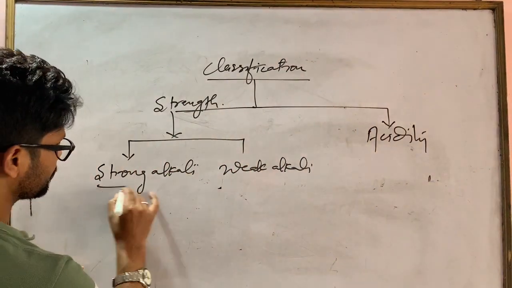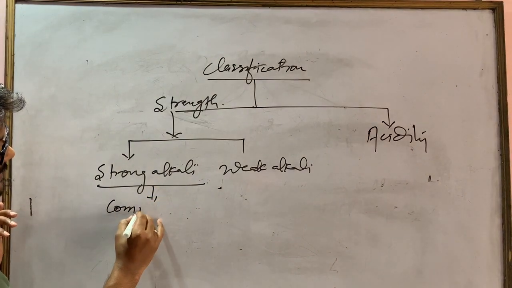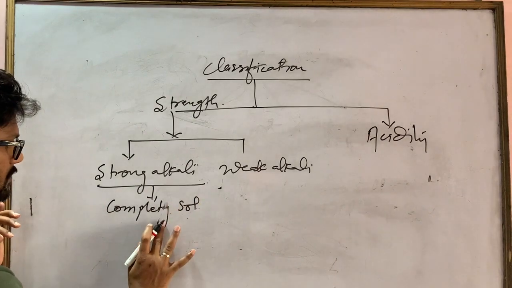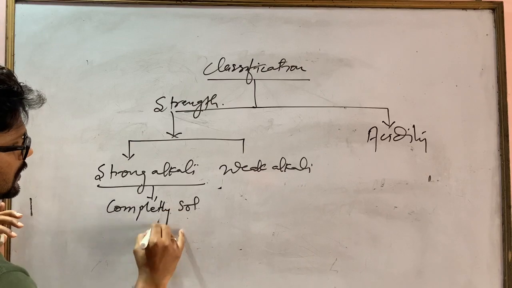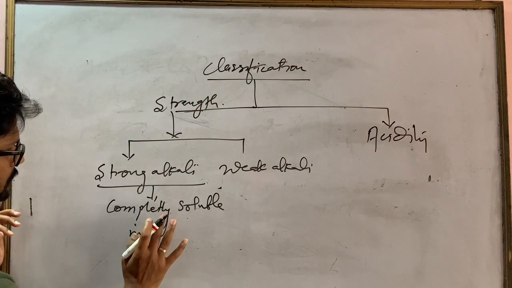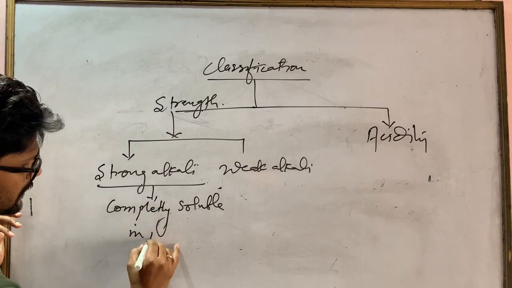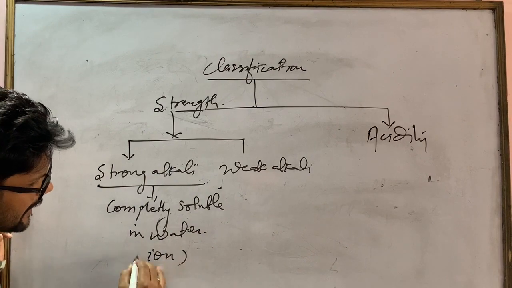Strong alkali means completely soluble in water, so it contains only ions.